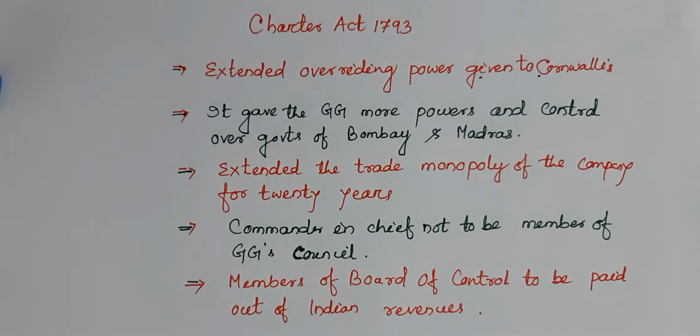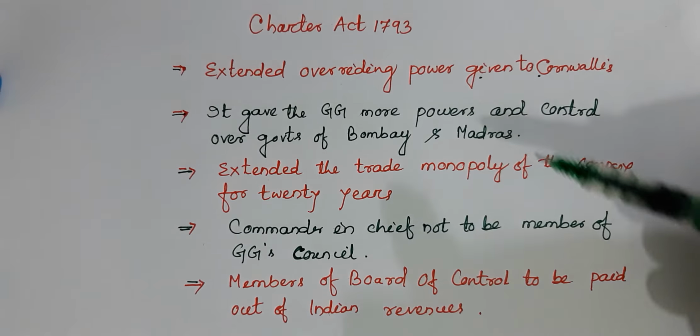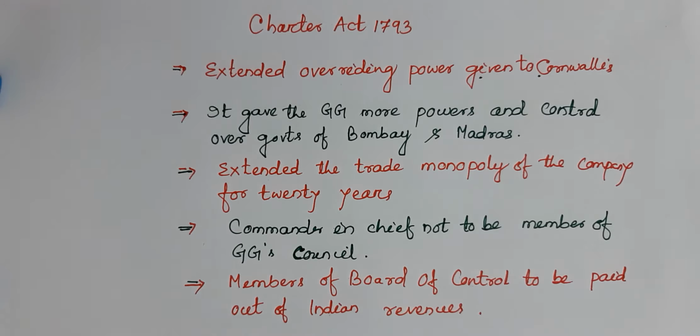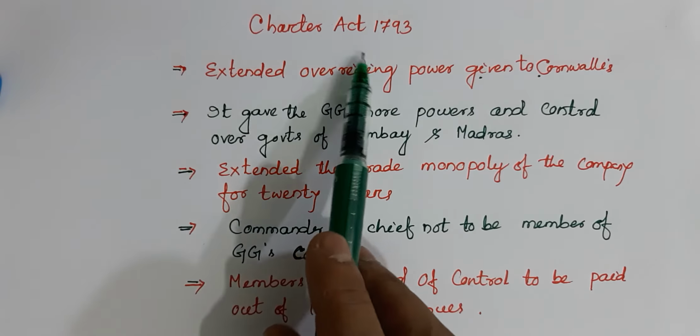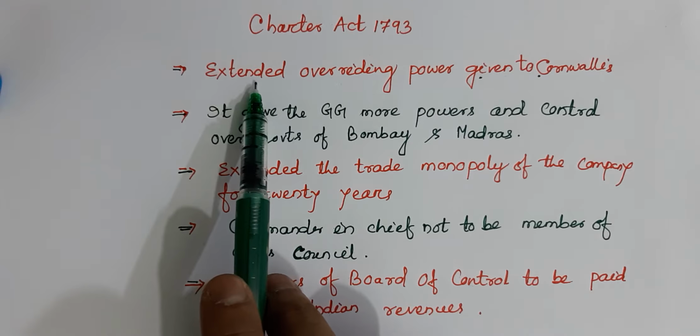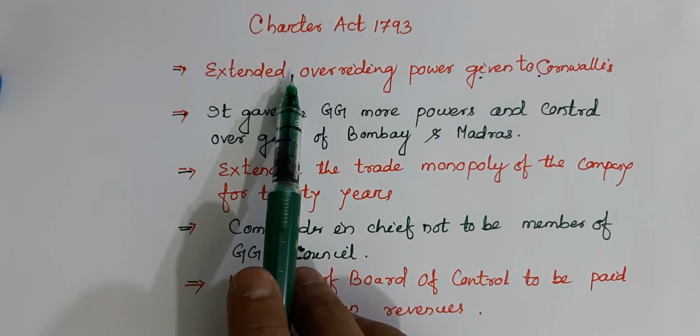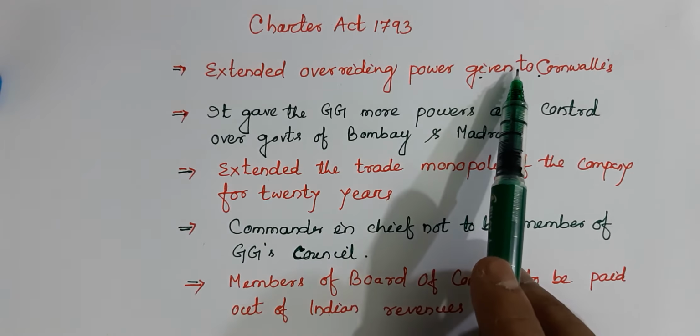Today we'll discuss Charter Act 1793. Here are the few important points of this act. So let's start. Under this act, the overriding power was extended for the Governor General.